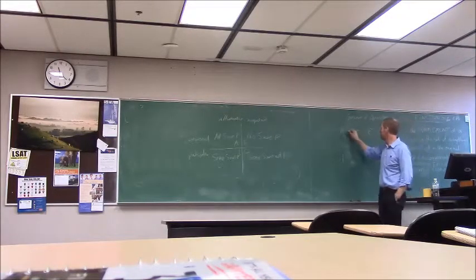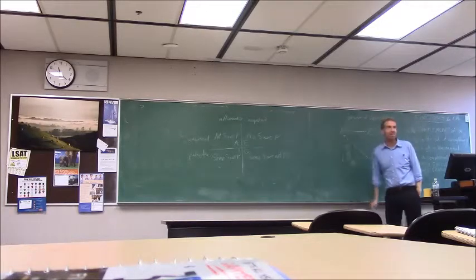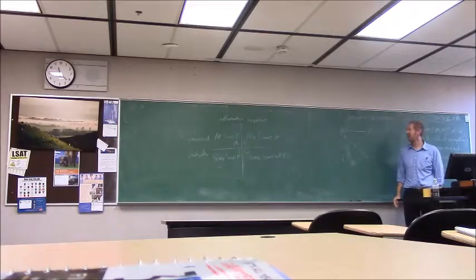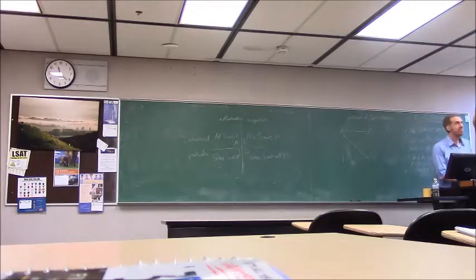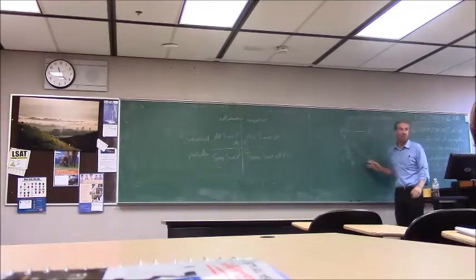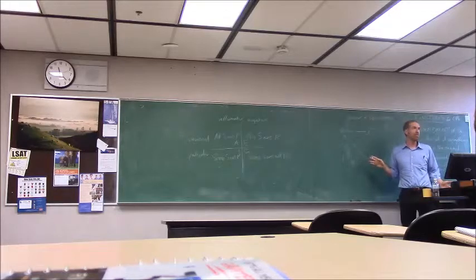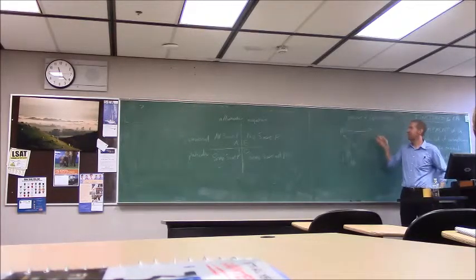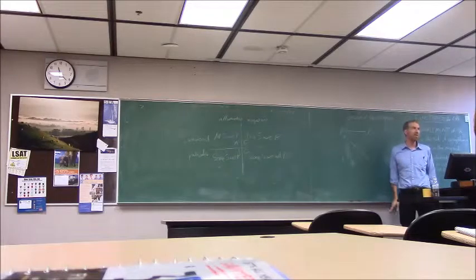What is this one? Somebody hasn't said anything yet. Contrary. What does contrary mean? They can't both be true. Right, but they can be any other combination. Yes, because subcontrary means they can't both be false, whereas contrary, they can both be false. So you just can't have true, true. You can have any other combination.